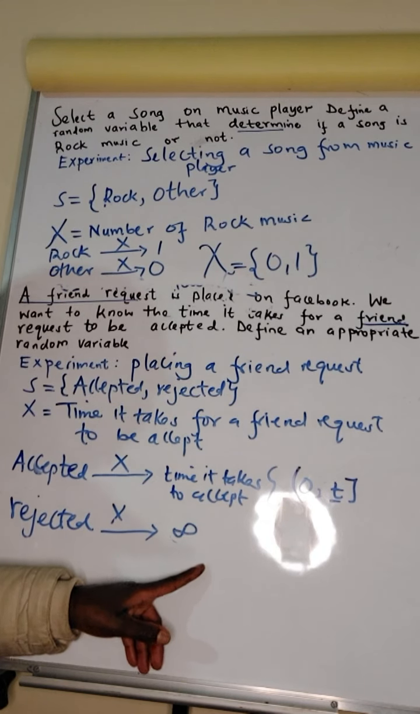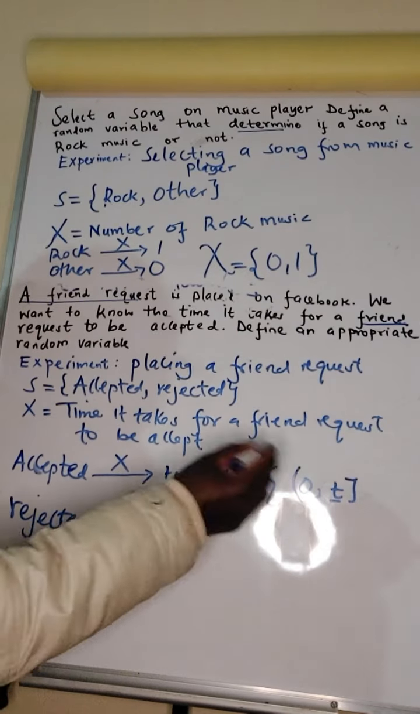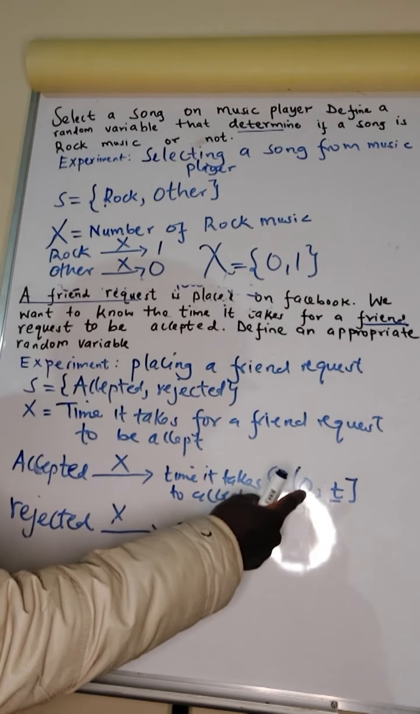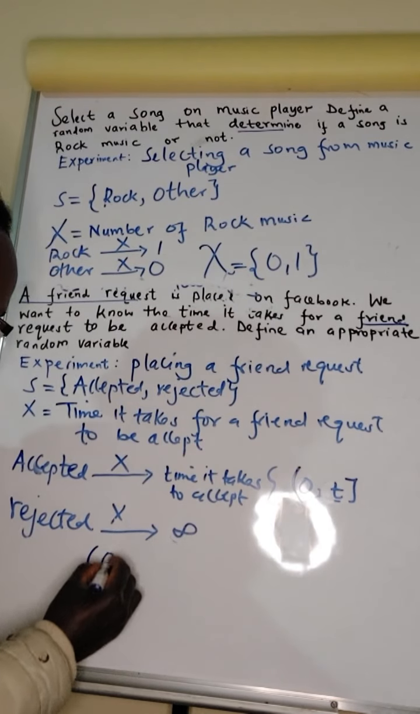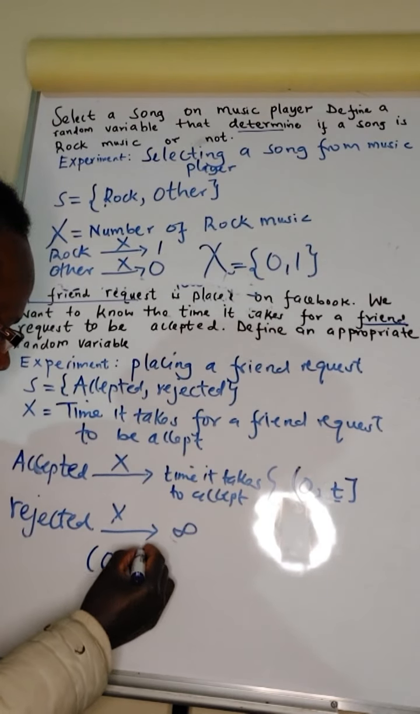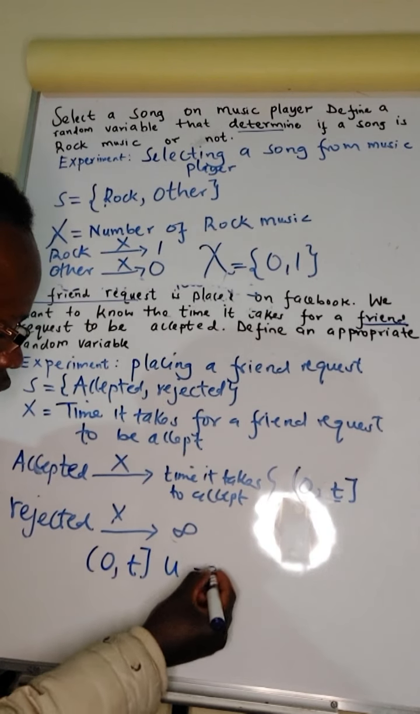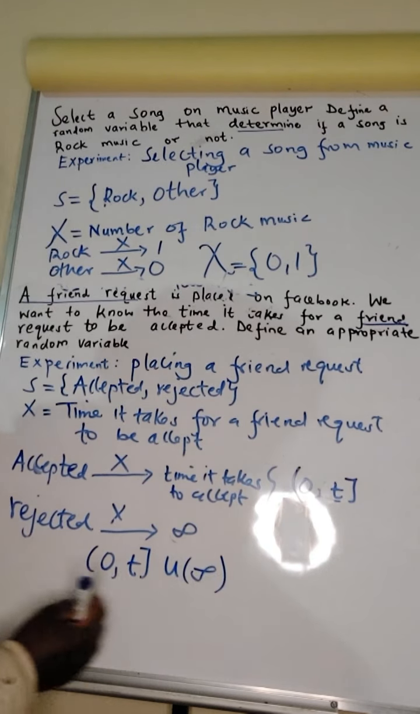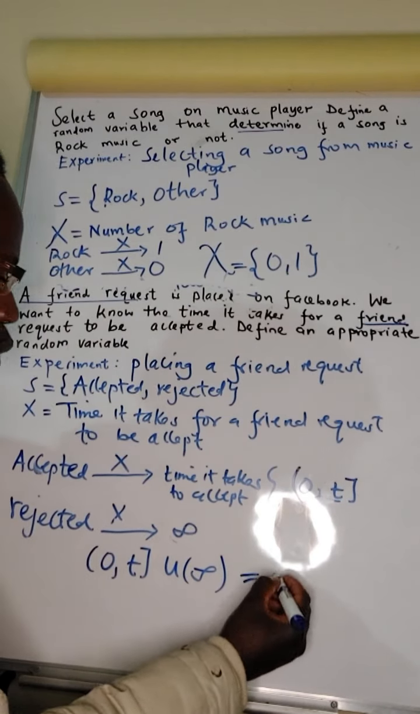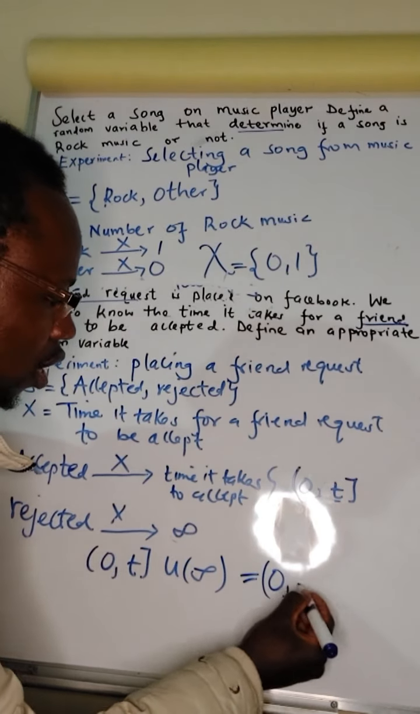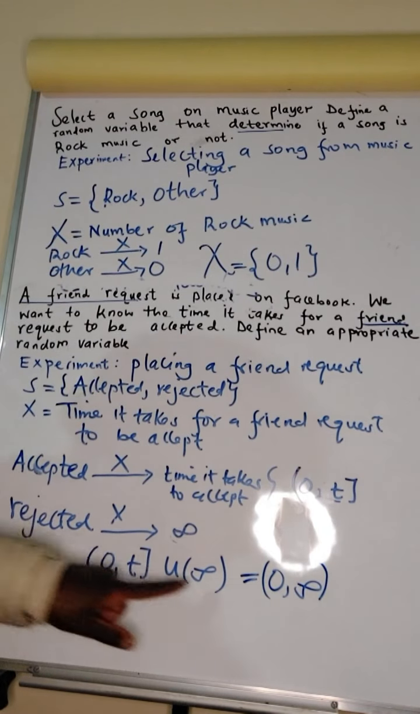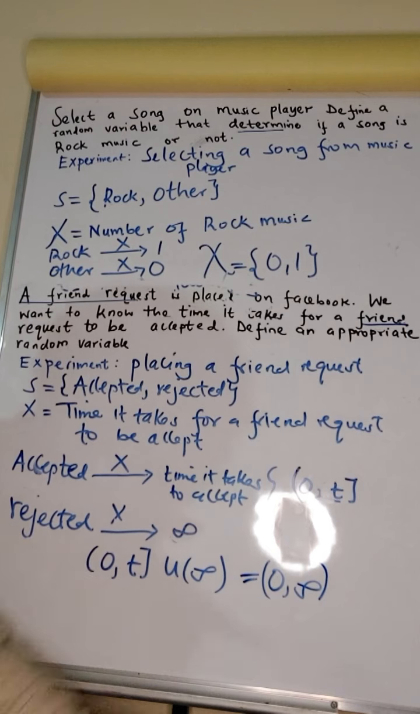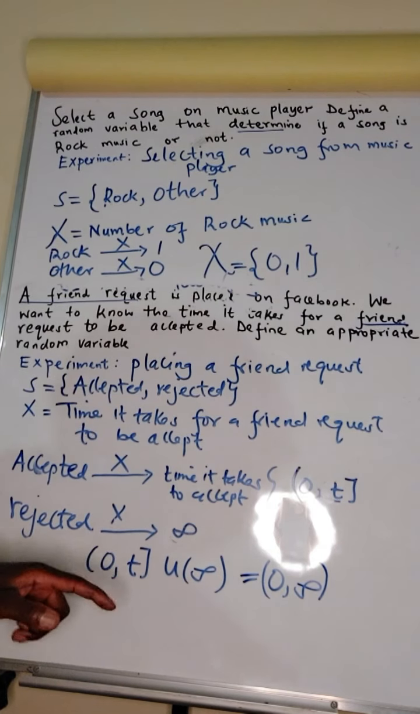That is the interpretation. So the space of this random variable is you join these two, it is the union of these two, which gives you 0 to infinity. So the space of this random variable is 0 to infinity. That is the space of this random variable. I hope you get the point.